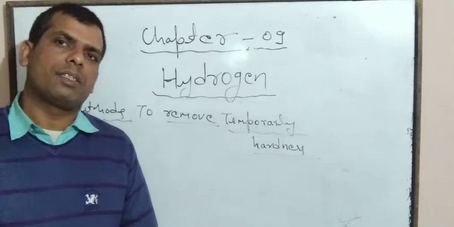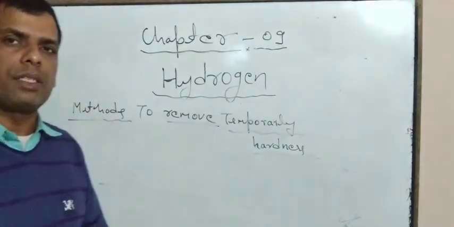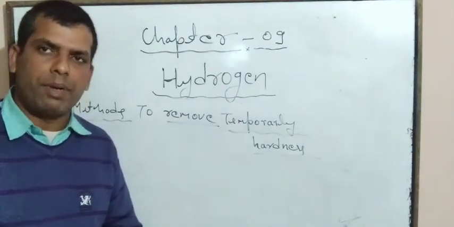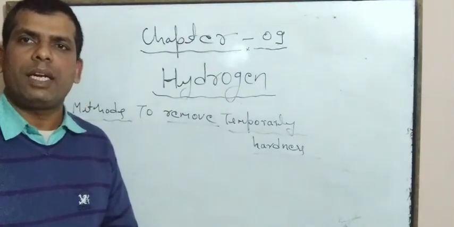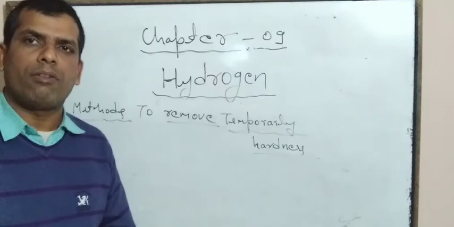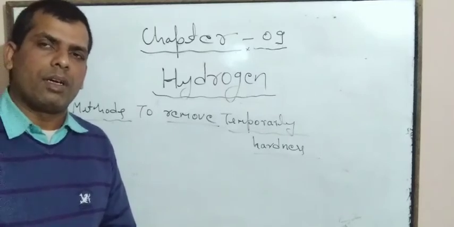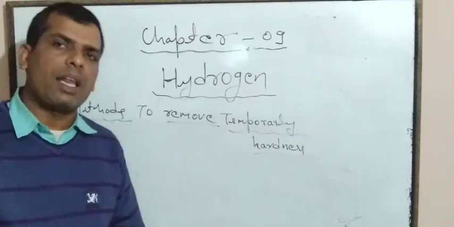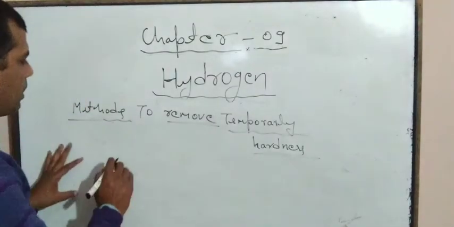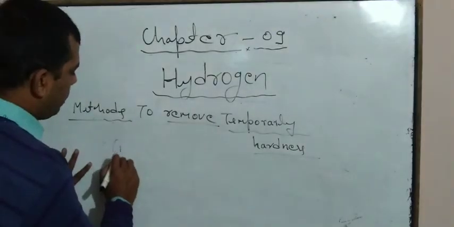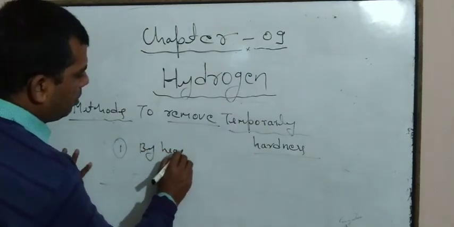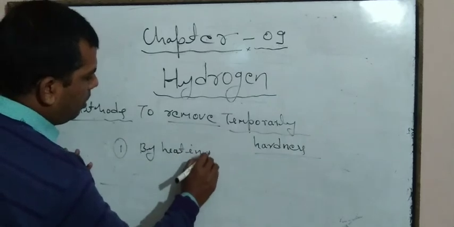Temporary hardness of water is removed first by heating, and second by reaction with lime water, which is known as the Clark method. So first method is by heating.